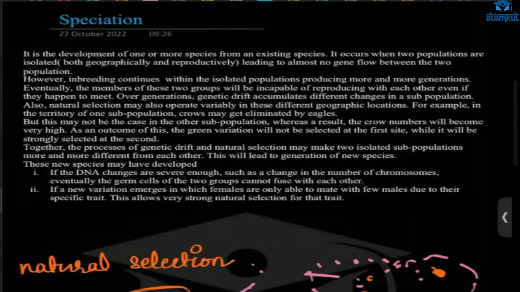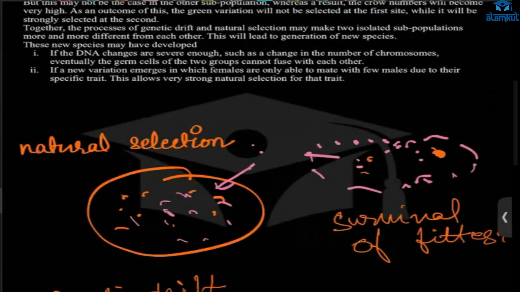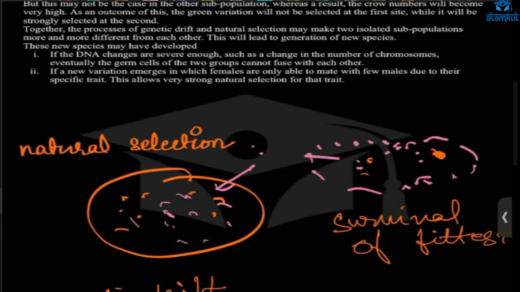Now, speciation. What is speciation? It is the creation of new species from existing ones. Okay, and species.